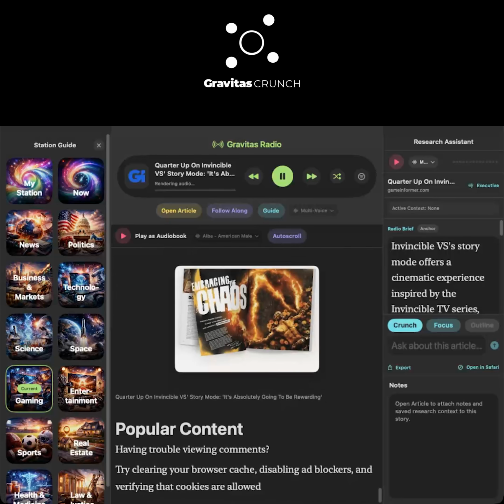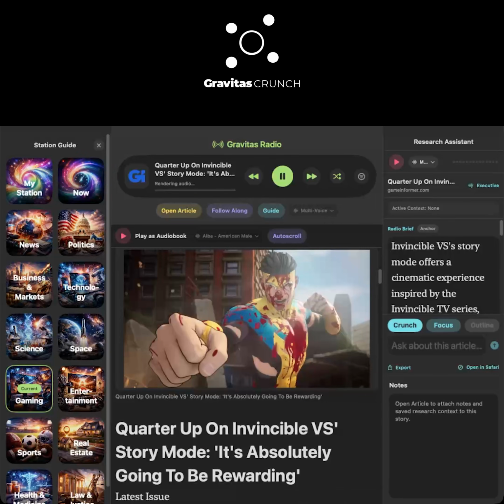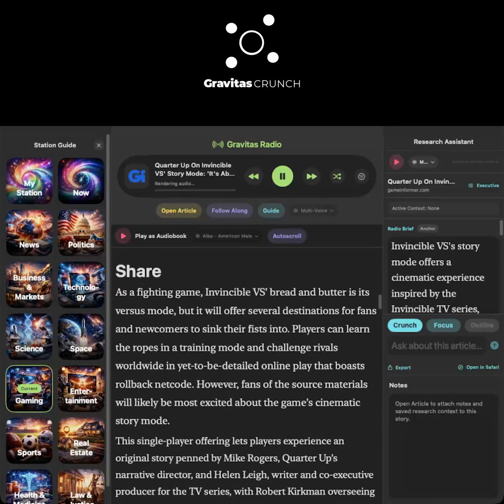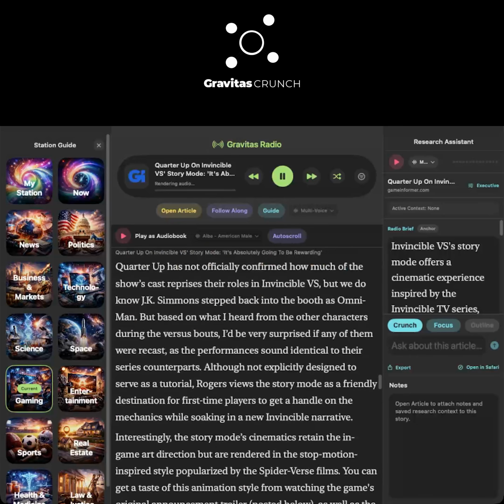Feeds, podcasts, and connected workflows. Gravitas Crunch is not just a single article app. Feed library. Add and refresh feeds. Browse feed items. Podcast theater. Play podcast episodes with transport controls.